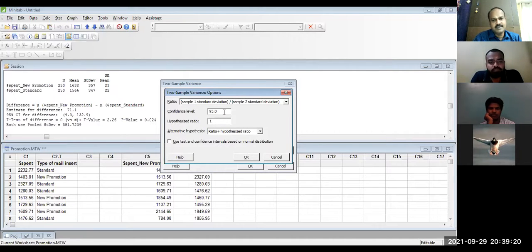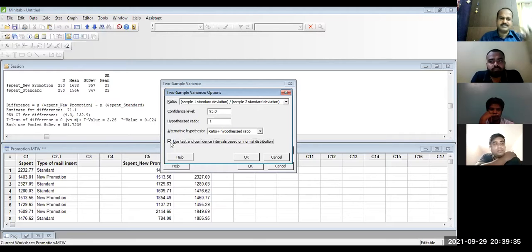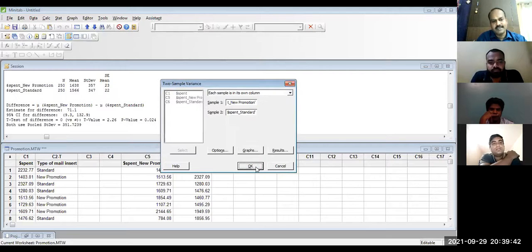That is the null. Not equal to means the alternate hypothesis, two-tailed, and 95% confidence level. Use test and confidence interval based on normal distribution. That means your data should be normal while conducting the hypothesis testing, because all the formulas are based on normal distribution only. So I give OK, and then again OK.